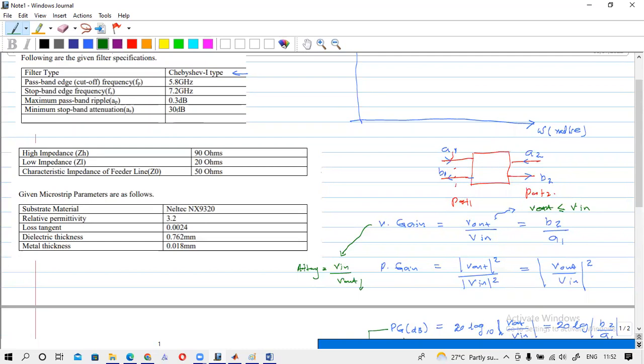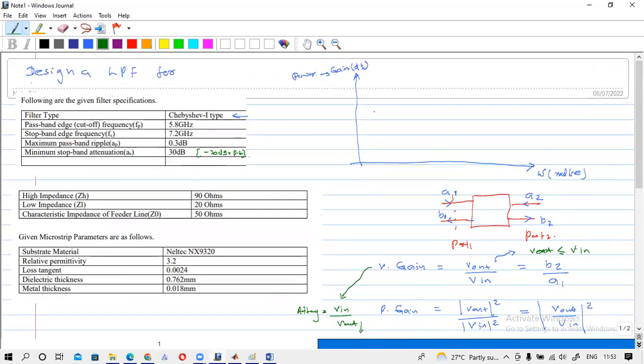If you want to find the gain at this point, it will be minus 30 dB. That is the power gain. Now we are going to draw the gain. Actually, you can draw the attenuation also, no issue, but I am familiar with the gain plot. So I will draw the gain response. It will look like this.